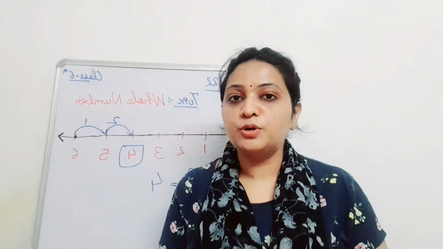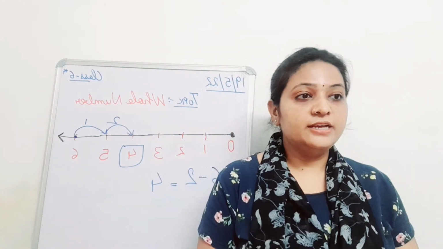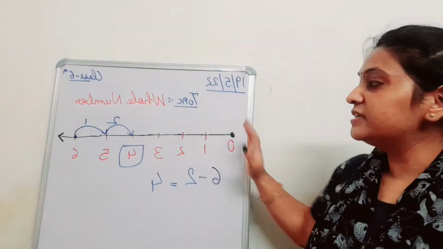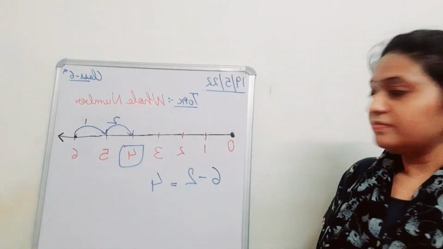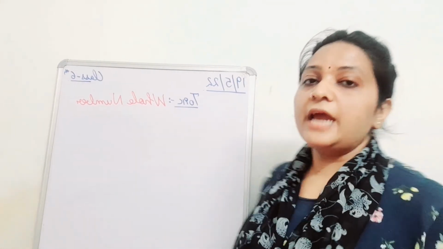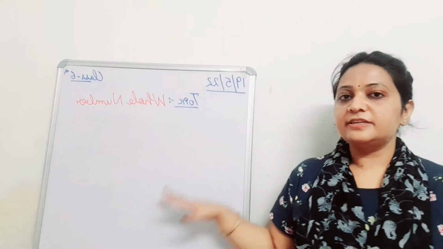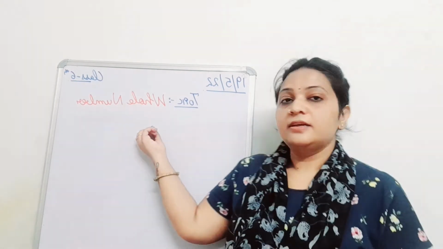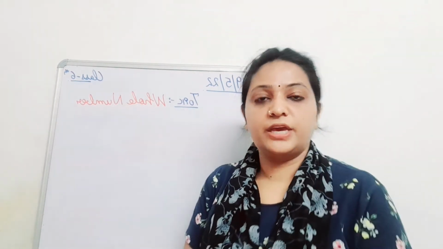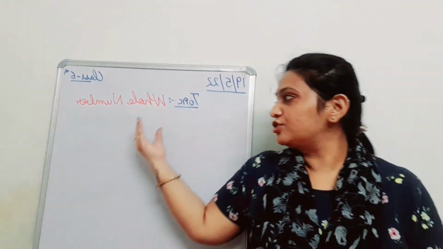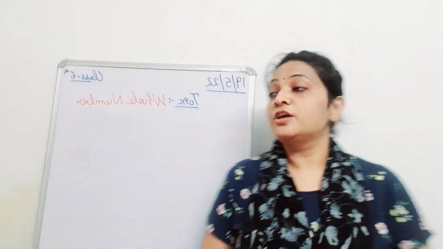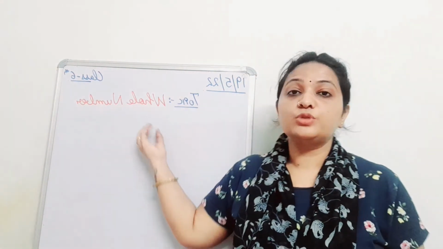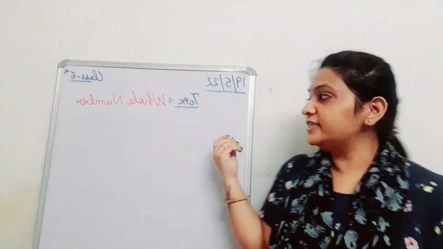Please show me your notebooks. Everyone? Yes, very good. So I hope this is understood by each and every student. Okay. Now, let's summarize what we have done in today's class. We have done whole numbers. Anybody, stand up and please tell me the definition of whole numbers. Very right, student. The addition of 0 to the natural numbers is known as the whole numbers.